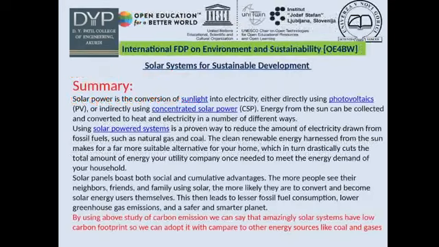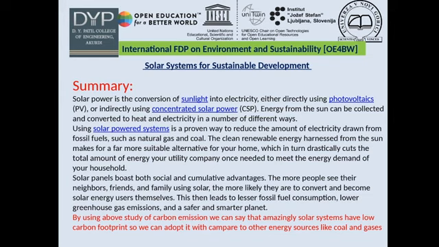Now let me summarize this video. Solar power is the conversion of sunlight into electricity either directly using photovoltaics or indirectly using concentrated solar power. Energy from the sun can be collected and converted to heat and electricity in a number of different ways. Using solar powered systems is a proven way to reduce the amount of electricity drawn from fossil fuels such as natural gas and coal. The clean renewable energy harnessed from the sun makes for a more suitable alternative for your